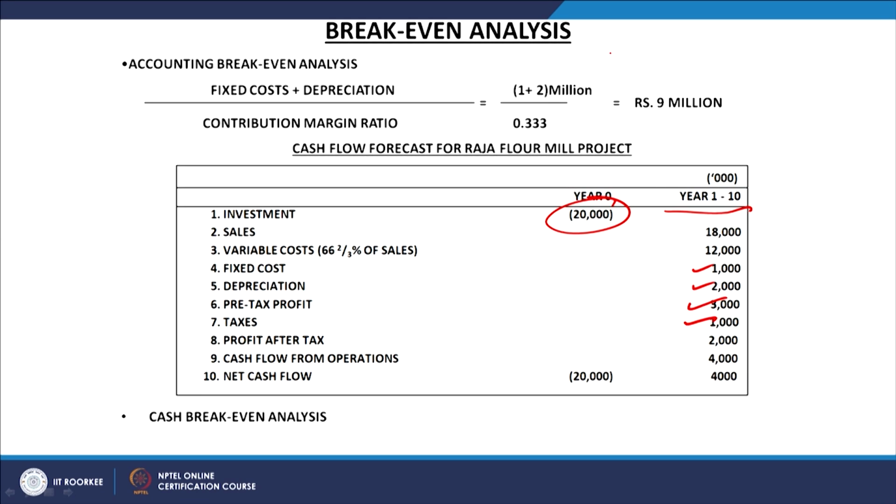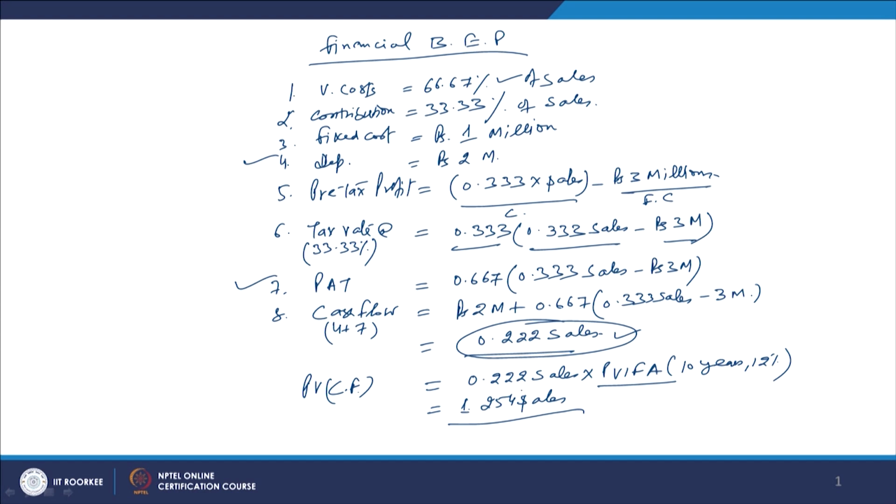So the formula for the financial break-even point is: the present value of all the cash flows should be equal to the investment. What is the present value of the cash flows? We have already got it here, which is 1.254 of the sales.